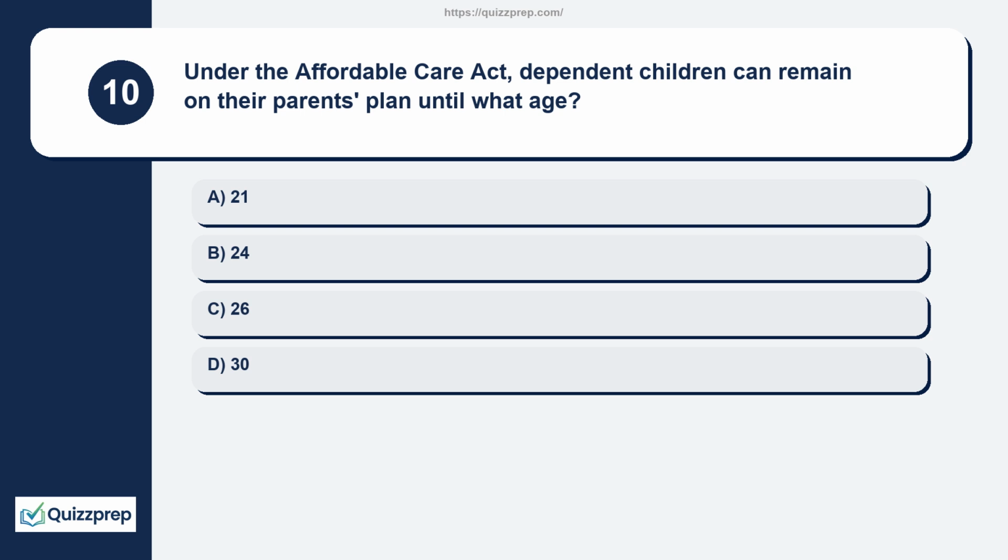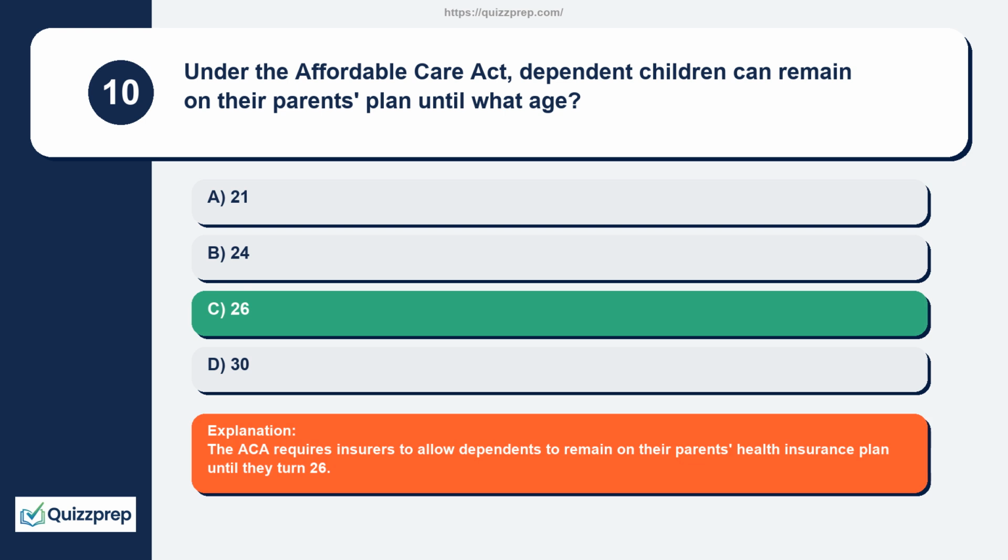Question 10. Under the Affordable Care Act, dependent children can remain on their parents' plan until what age? 21, 24, 26, 30. The ACA requires insurers to allow dependents to remain on their parents' health insurance plan until they turn 26.